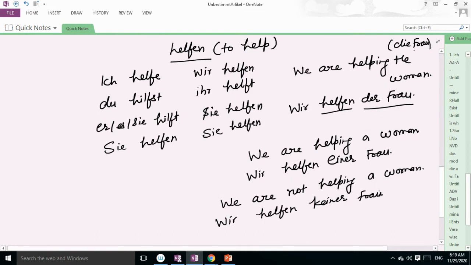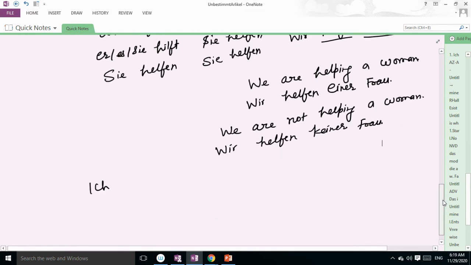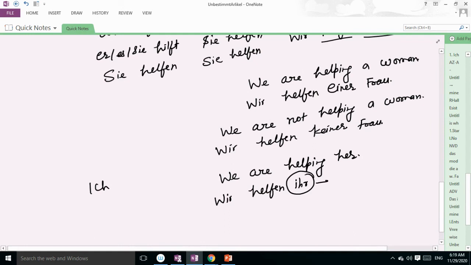Okay. Now, if I take the example of personal pronoun, okay, if I say, we are helping her, so the sentence will be, wir helfen ihr. Okay, ihr means to her.